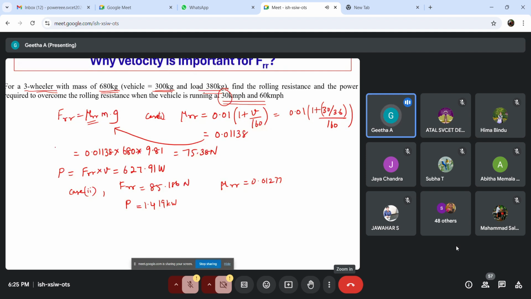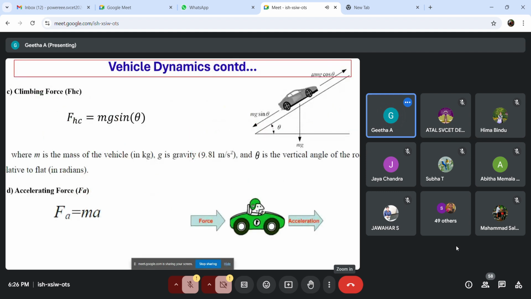Here also, as your velocity increases, your force is also increasing, and accordingly the power is also increasing. But it increases in a linear way, because your force is proportional to velocity here. So this is how velocity has an impact on the rolling resistance force.